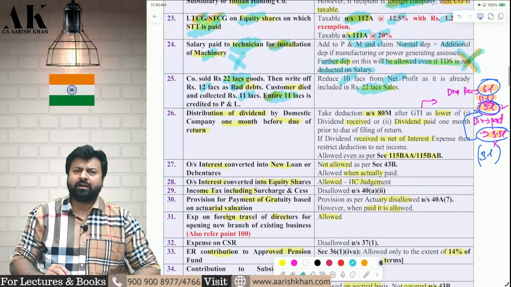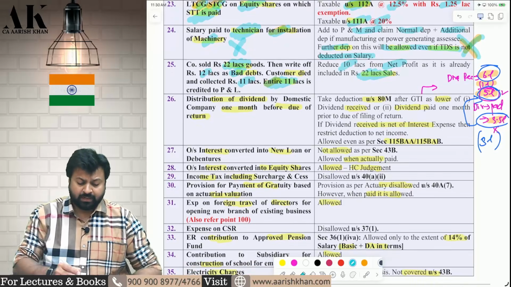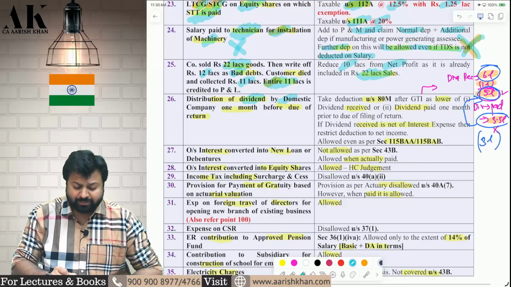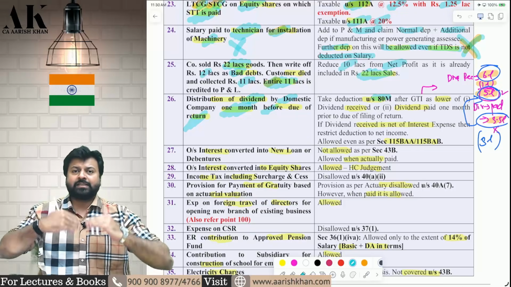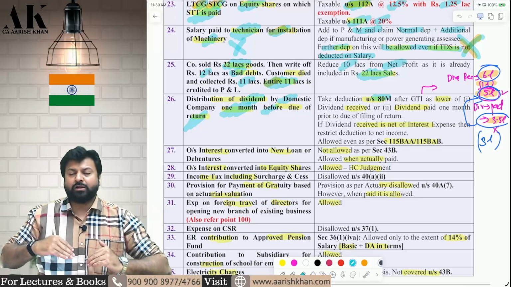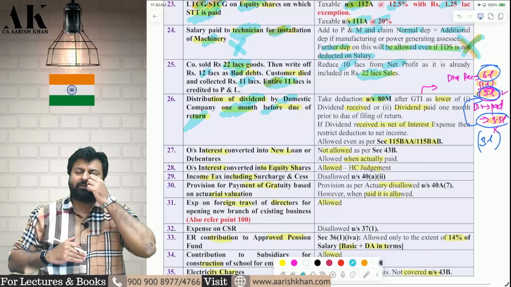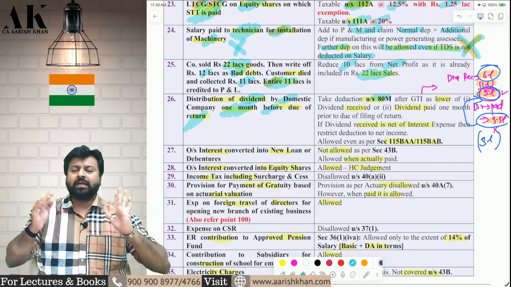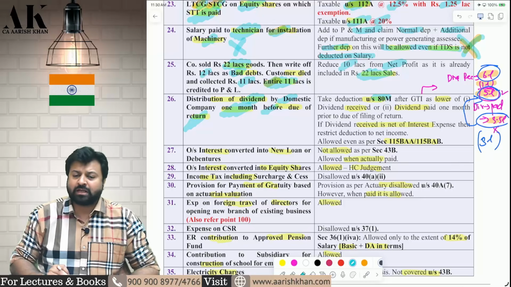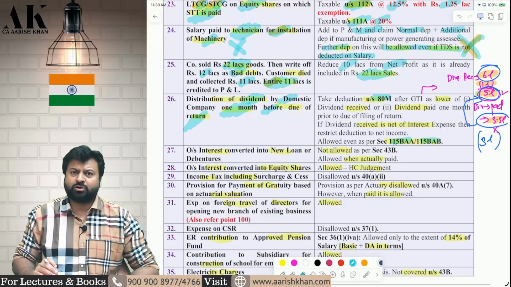Next one is a very, very important and famous adjustment. And this adjustment is available in the new regime and old regime both. You are distributing dividend. You are a domestic company. You are distributing dividend 1 month prior to the due date of filing of return. So you are eligible to claim deduction under 80M. How much? Dividend received compared with dividend paid 1 month prior to the due date of filing of return, whichever is lower. So the dividend received is 10 lakh, for example, and the dividend paid 1 month prior to the due date of filing of return is 8 lakh. Therefore, you will be eligible for claiming a deduction of 8 lakh rupees. Now here there is an important catch. First important, it is available in 115BAA, BAB also, new regime also.